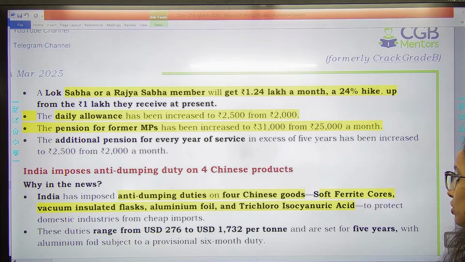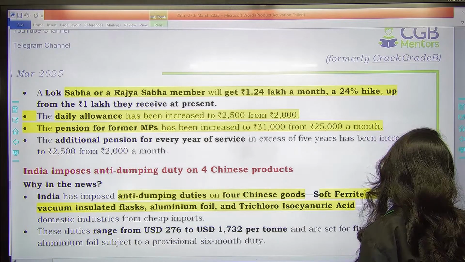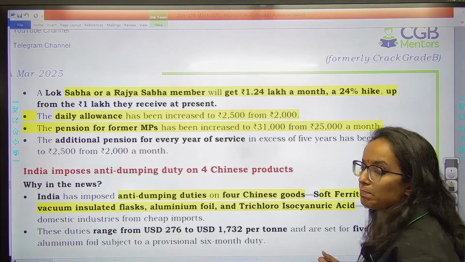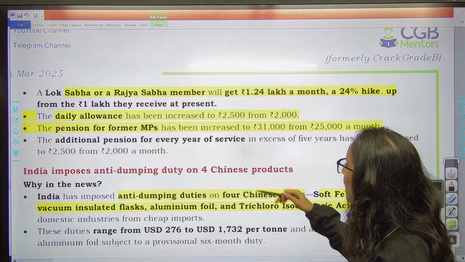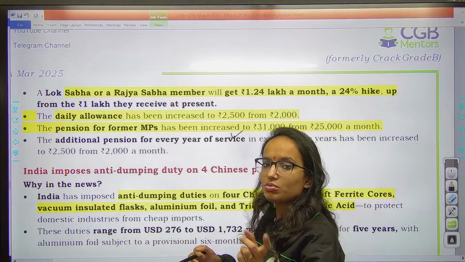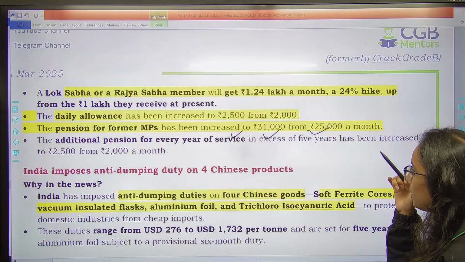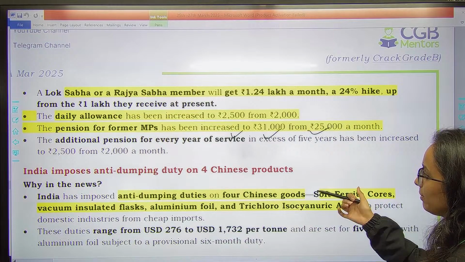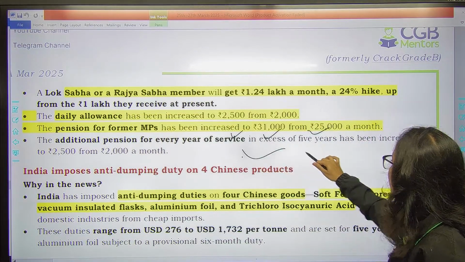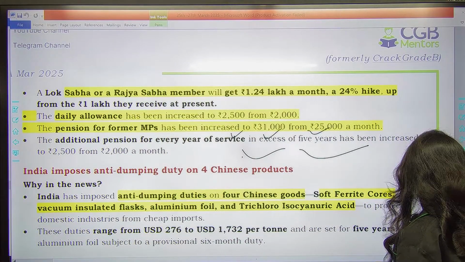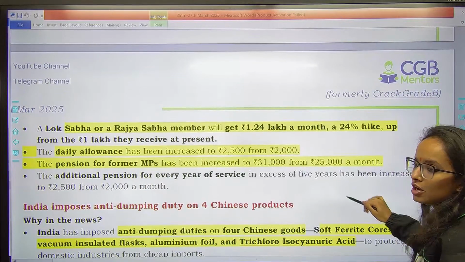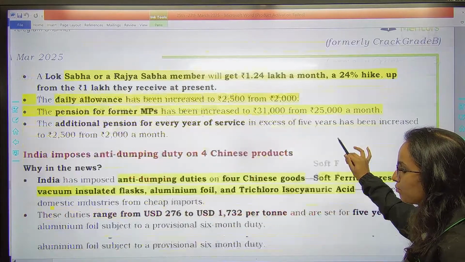Daily allowance has also been increased to 2,500 from earlier 2,000. Pension for the former MPs has also been increased. तो जो former MPs थे उनकी pension भी increase हुई है to 31,000 rupees from 25,000 a month. Additional pension for every year of service in excess of 5 years has been increased again. So remember how much percentage of hike? 24% of hike has been provided.